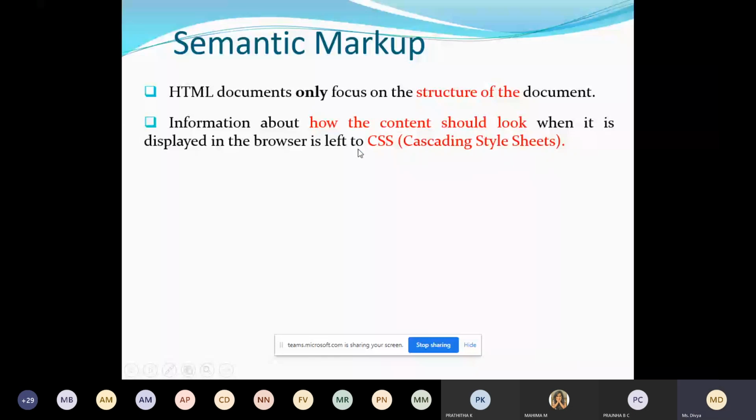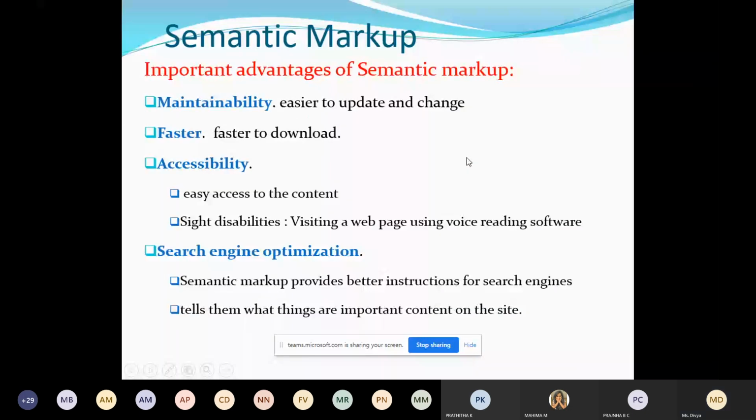Then we use one additional language, CSS, the cascading style sheet, for giving the style, which we will study in the next module. What are the important advantages of going for semantic markup? There are some advantages. HTML5 is easy to maintain.